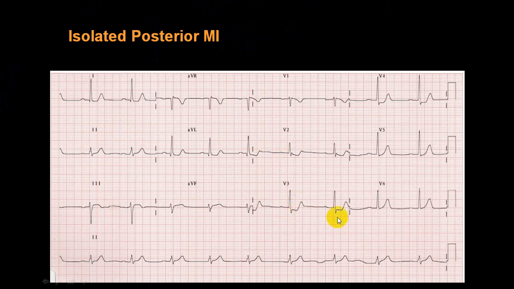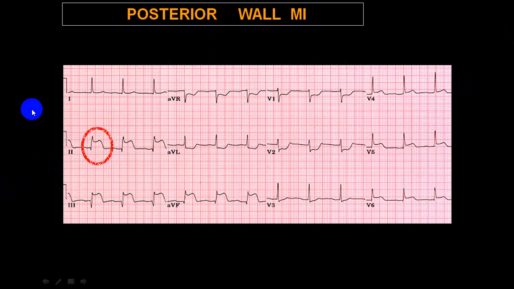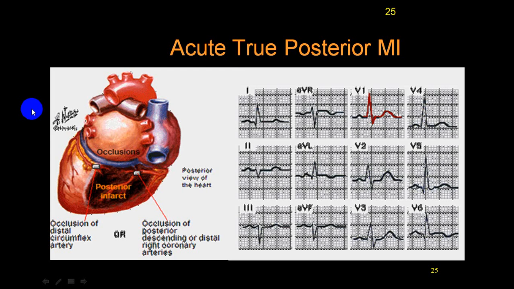And now in this person, if you take V7, V8, V9, you will have an ST elevation. But if you get an ST elevation in lead 2, lead 3 and aVF, plus you get an ST depression in V2, V3 with T wave upright, always suspect true posterior wall MI. There is a posterior wall MI along with inferior wall. You can call it inferior posterior, that word can be utilized.